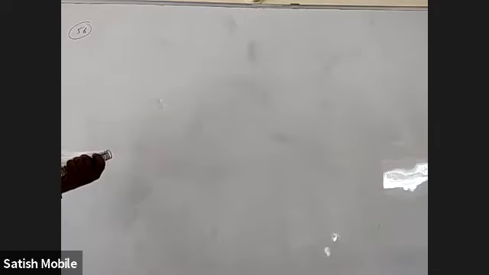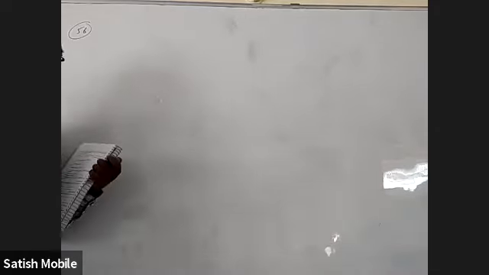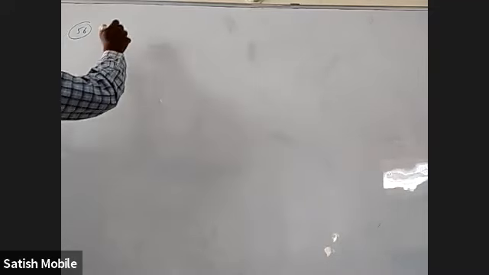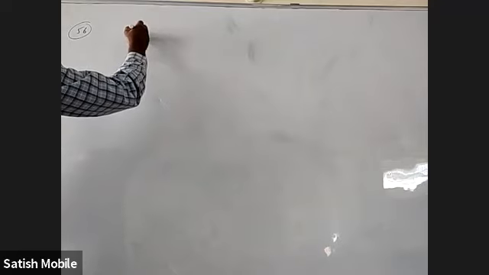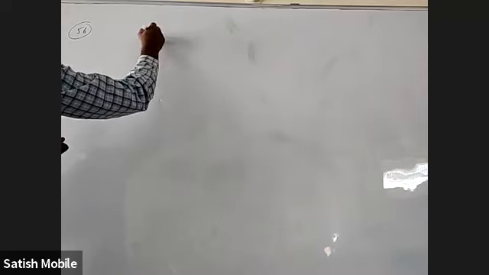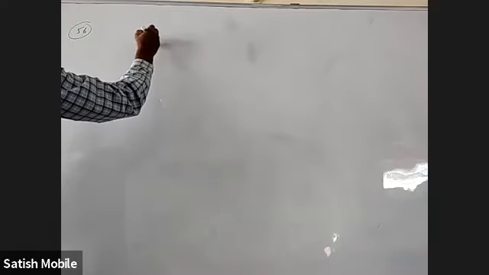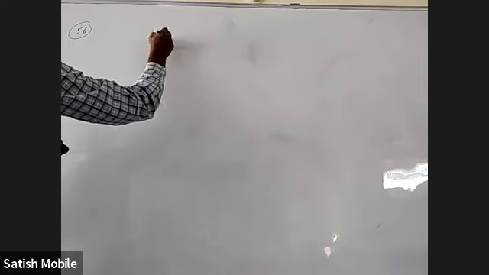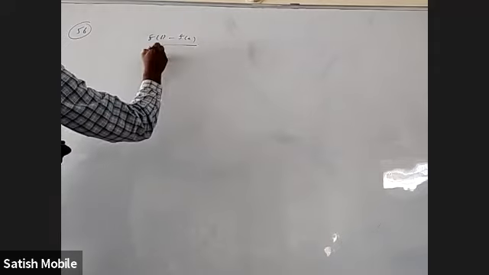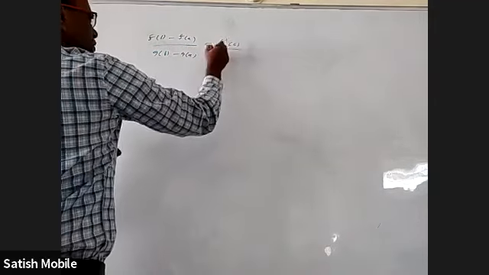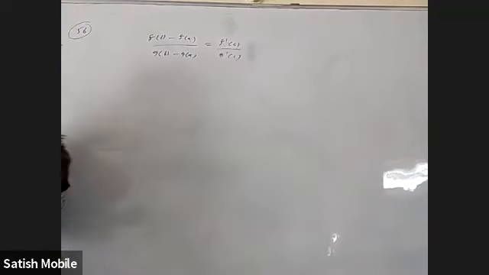Apart from Lagrange theorem and Rolle's theorem, there is also Cauchy's mean value theorem. What is this? If f and g are continuous and differentiable functions, then there exists a c such that f of b minus f of a by g of b minus g of a is equal to f dash c by g dash c. Okay.